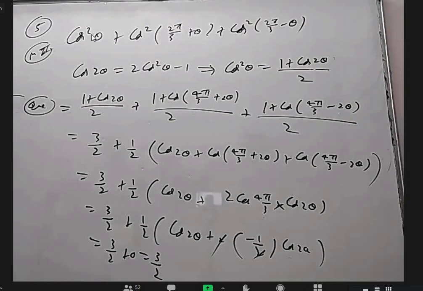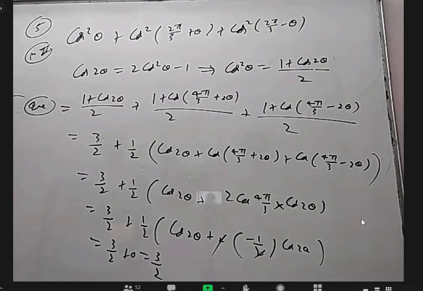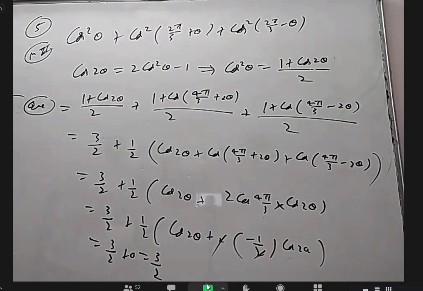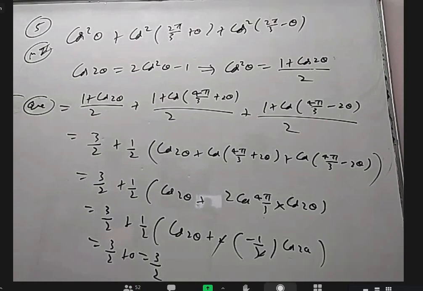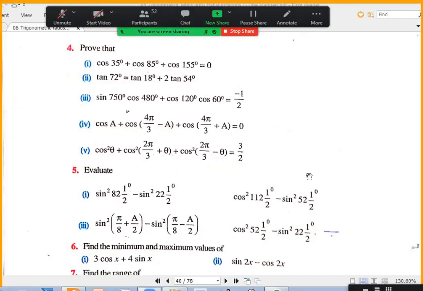Also, we'll be using trigonometry whenever a square is there and we don't want the square, we can remove the square by using this. Sir, you also gave a formula for cos cube theta, no, sir? Yeah, for cos cube also I gave how to remove that cube. The same question, if they are given cube also, we can do it. We have some questions like this in the next topic, multiple topics.